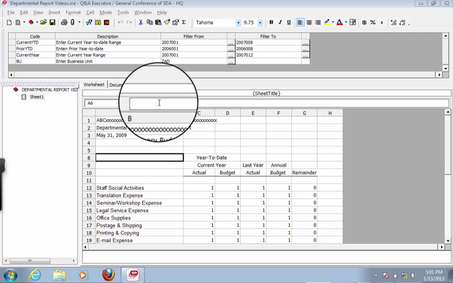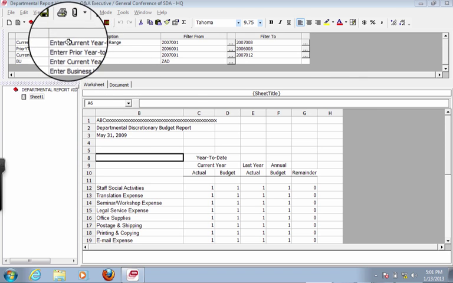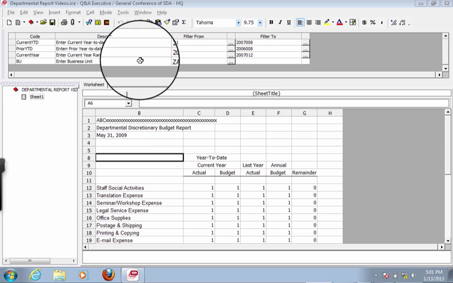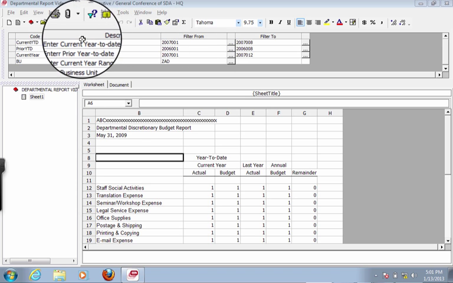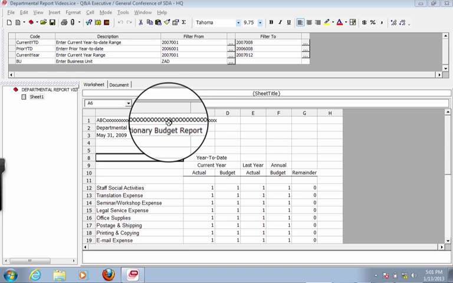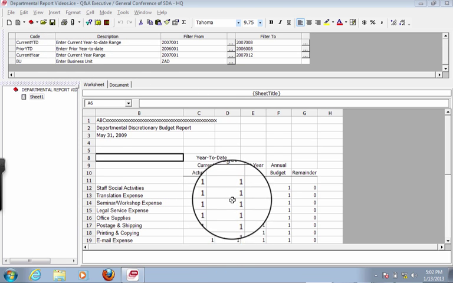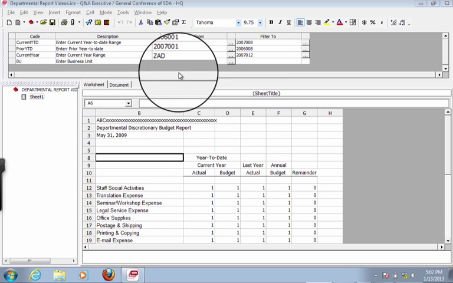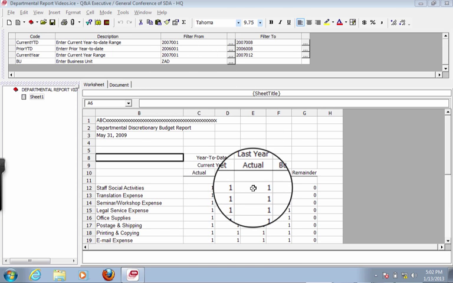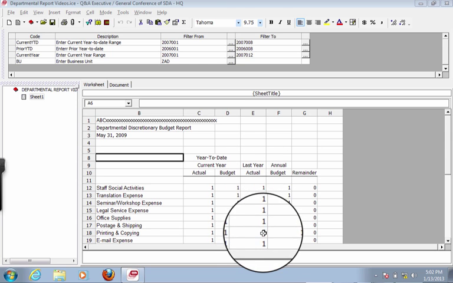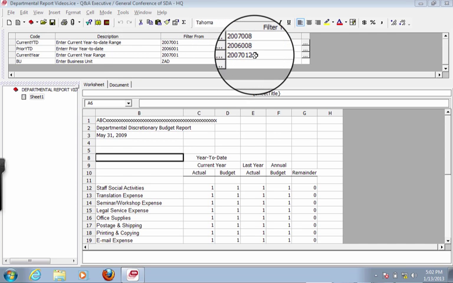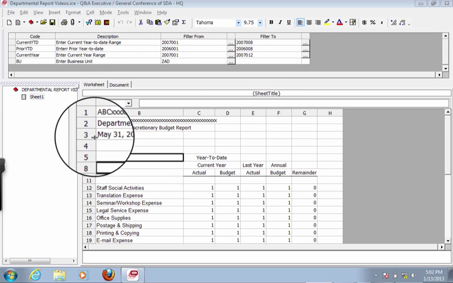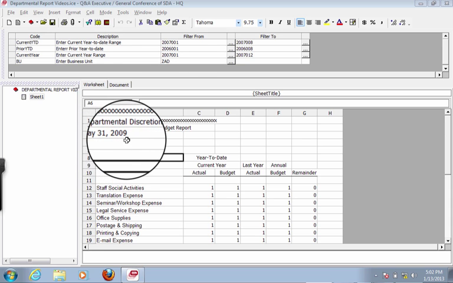Okay, so this is the finished product, the way it looks. We could just start at the top. When I did the project, I set up 4 prompts, one with the business unit. Then I had a current year-to-date range, which is needed by these 2 columns. The prior year-to-date range was needed by this column. And then the annual budget needed this date that runs the whole thing. Notice that we're running this report as of May 31st, 2009.